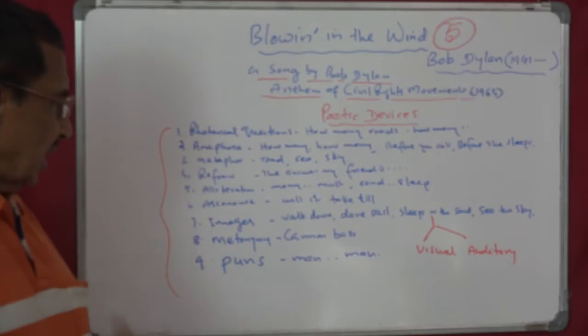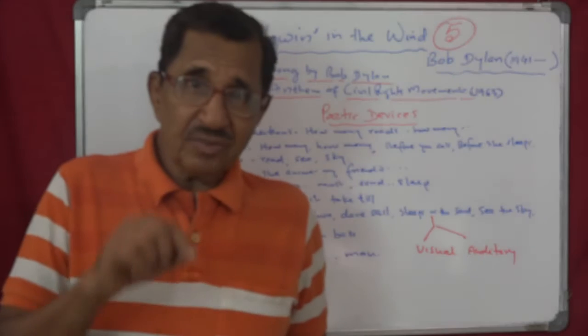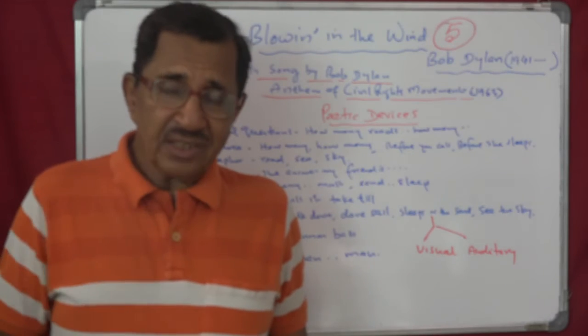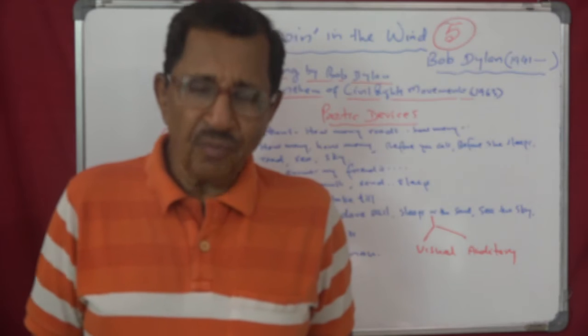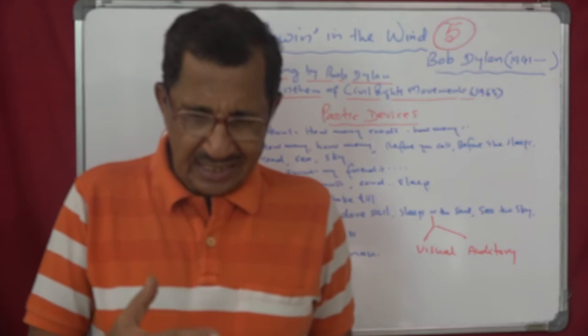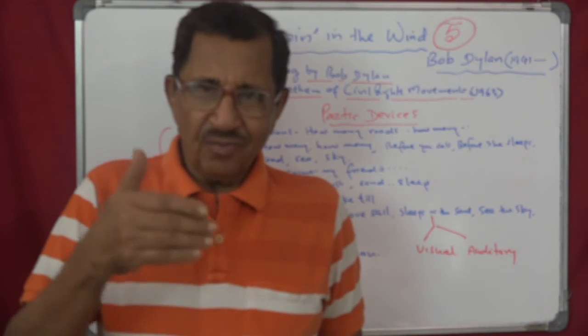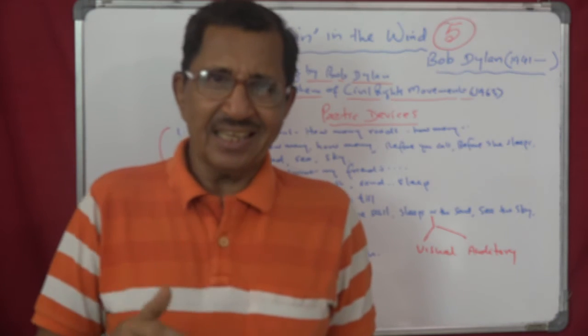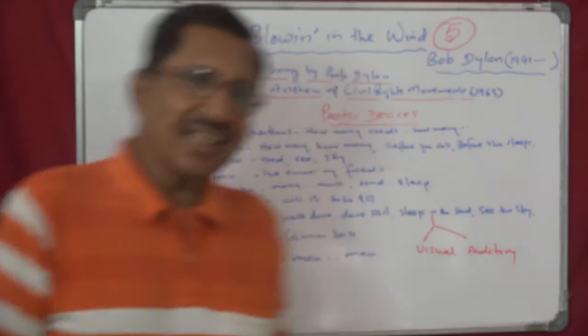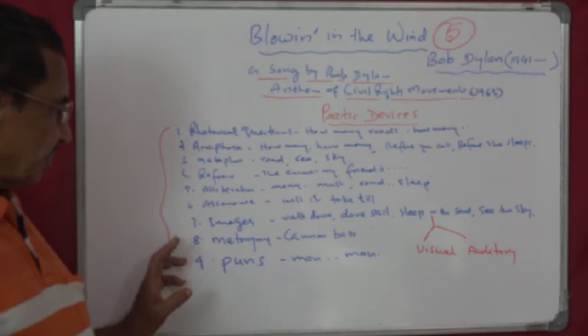And then you have got assonance, which means repetition of the same vowel sounds. For example, you have got it here in line 21: will it take till. Will, i, it, i, till, i. See, that is repetition. That is an example of assonance.